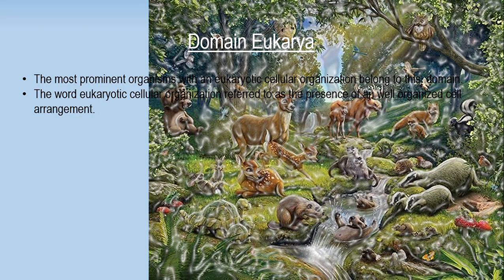Prokaryotes do not have a well organized cellular organization, right? Eukaryotic cellular organization means they have a well organized nucleus as well as other organelles. So we know it like that, right?